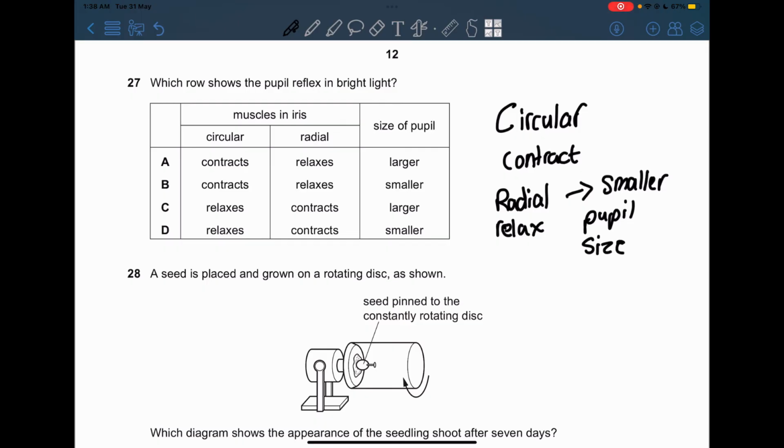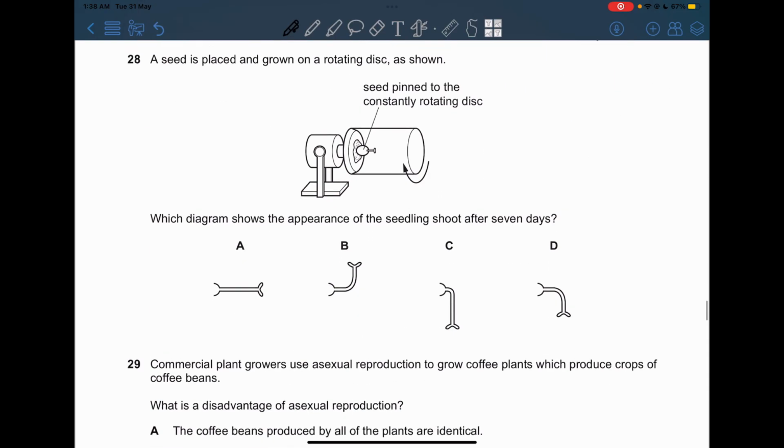So we're going to be choosing an option with the circular muscle contracting, radial muscle relaxing, and the size of the pupil becoming smaller, so that's going to be B.